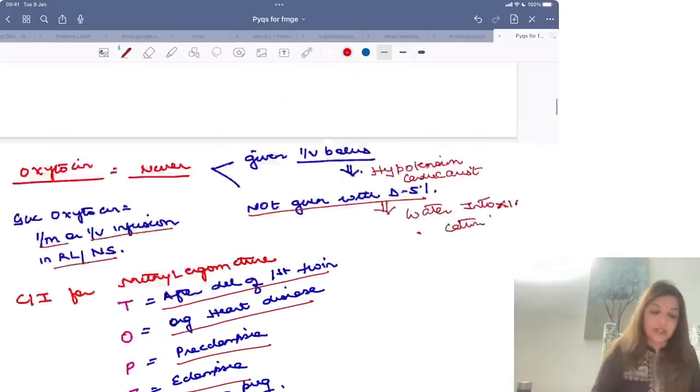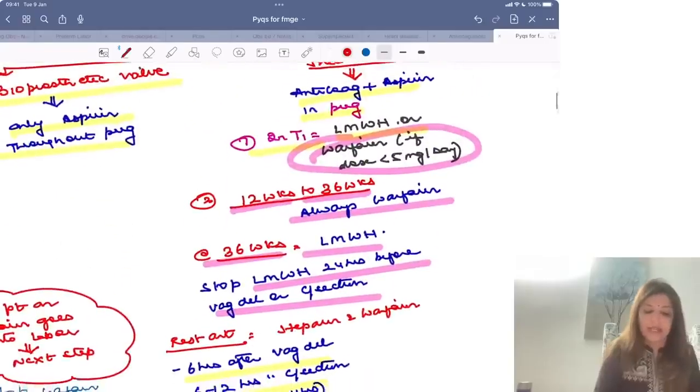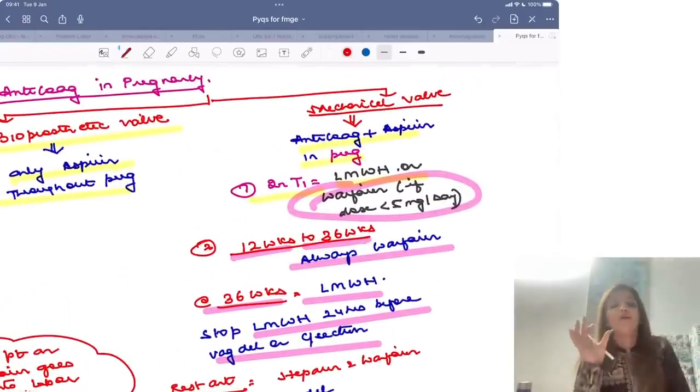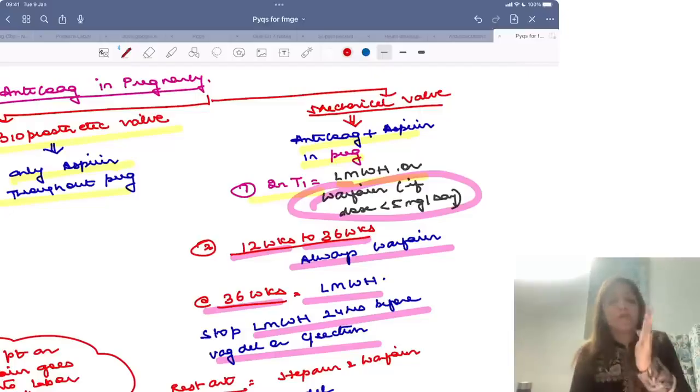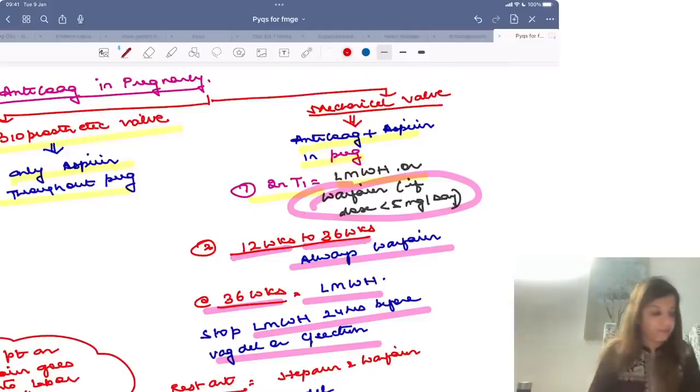Now someone has asked me why don't you give heparin in second trimester? As I told you, warfarin is a strong anticoagulant, heparin is a weak anticoagulant. राइट एंड प्रेगनेंसी जो होती है वो हाइपर कोआगुबल स्टेट होती है. प्रेगनेंसी में all clotting factors are increased, so there are very high chances of thromboembolism in pregnancy. That is why हम वॉरफेरिन को स्टार्ट कर देते हैं from 12 weeks, because अगर हम हेपारिन continue रखेंगे, heparin being a weak anticoagulant, there will be high chances of thromboembolism.